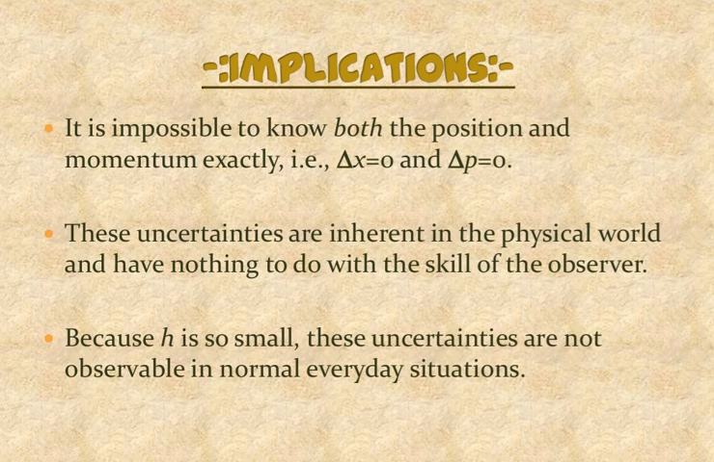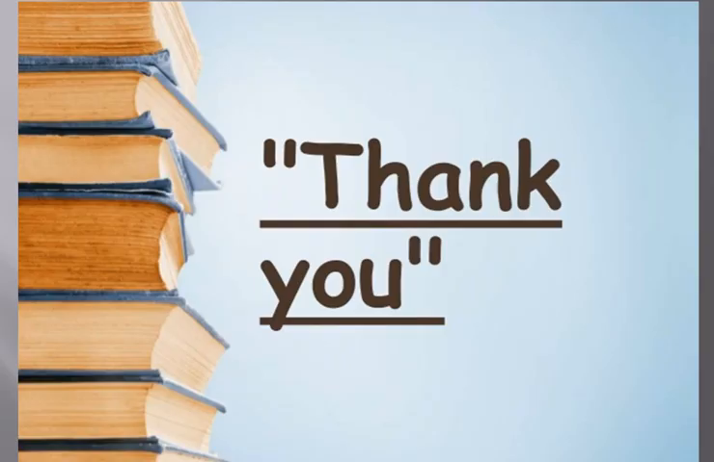Now, these are some of the implications of Heisenberg's uncertainty principle. It is impossible to know both the position and momentum exactly, that is delta x equal to 0 and delta p equal to 0. These uncertainties are inherent in the physical world and have nothing to do with the skill of the observer. Because h is so small, these uncertainties are not observable in normal everyday situations.